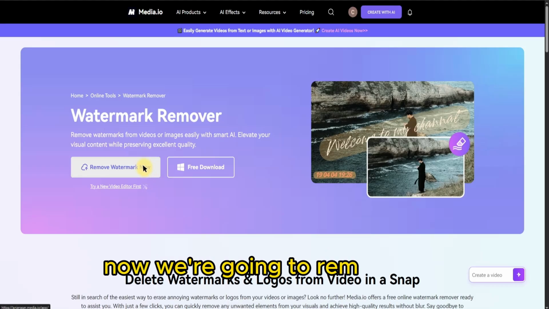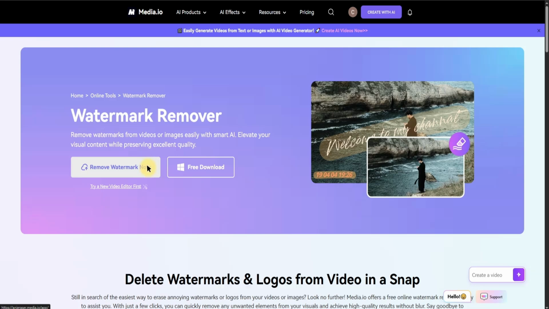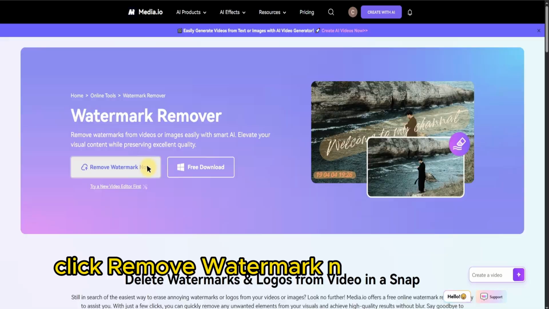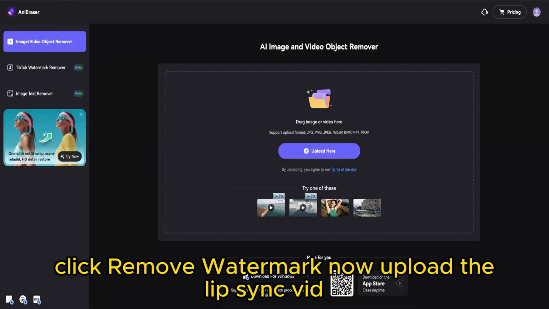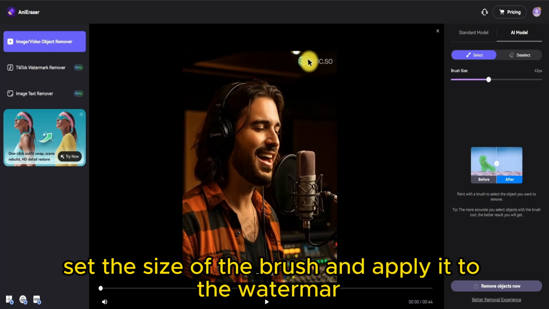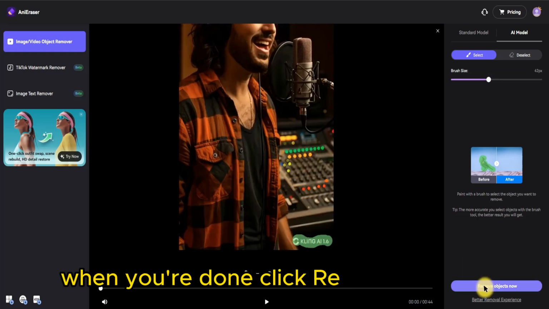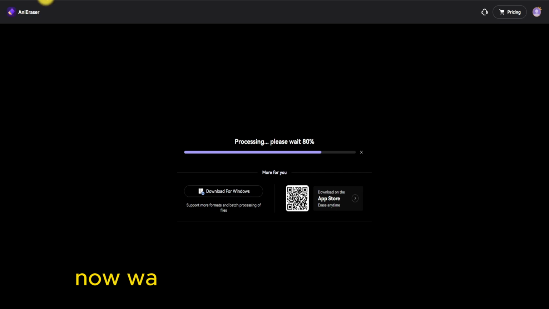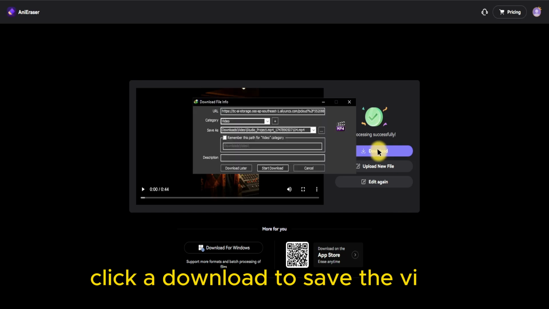Now, we're going to remove the watermark from the video. Visit media.io. Click Remove Watermark now. Upload the lip-synced video here. Set the size of the brush and apply it to the watermark. When you're done, click Remove Objects now. Wait for the process to complete. Click here Download to save the video.